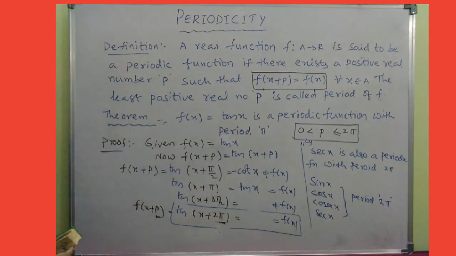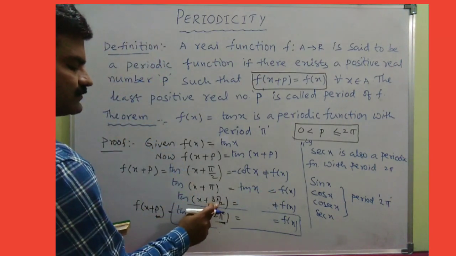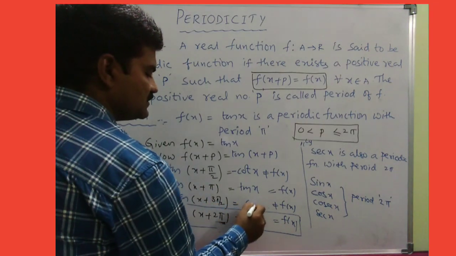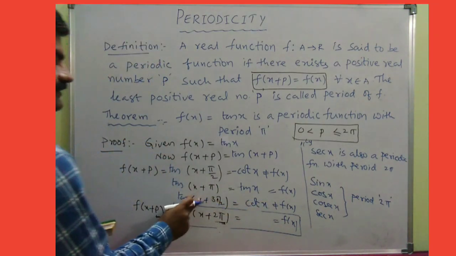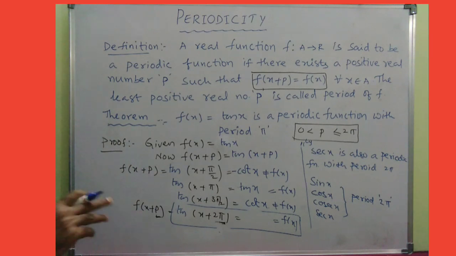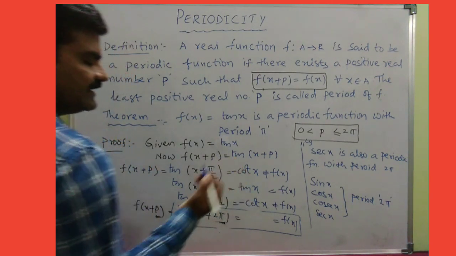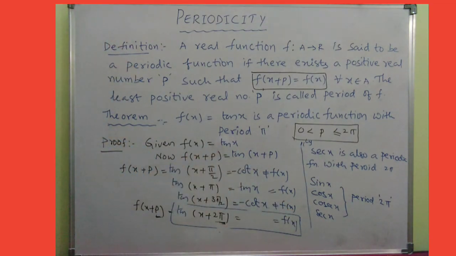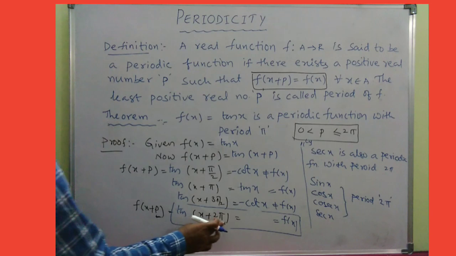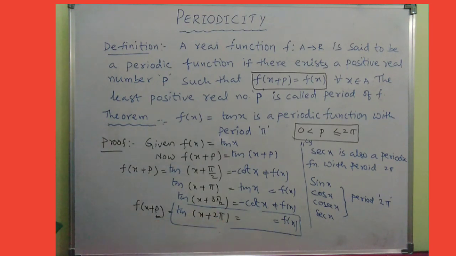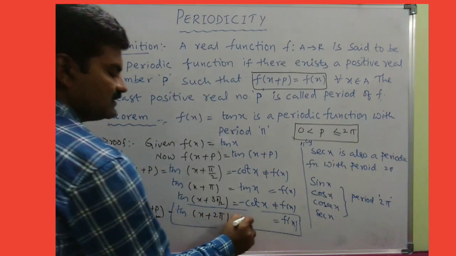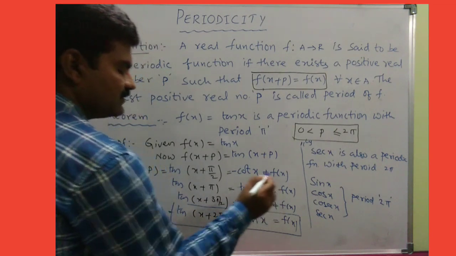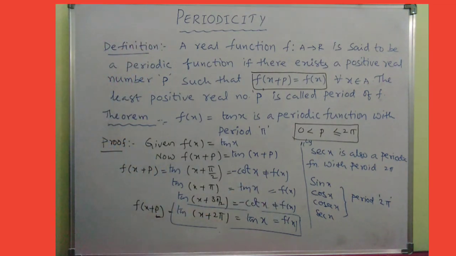Right, children? Now coming to here, because of 270, tan changes into cot x, and 270 plus theta is the fourth quadrant, hence tan is negative. Of course, which is not even equal to f of x, right? Now look at this point now. You can understand now very well. Because of 360, tan remains as tan itself, and moreover 360 plus theta is the first quadrant, so anyhow positive. So which is equal to f of x.